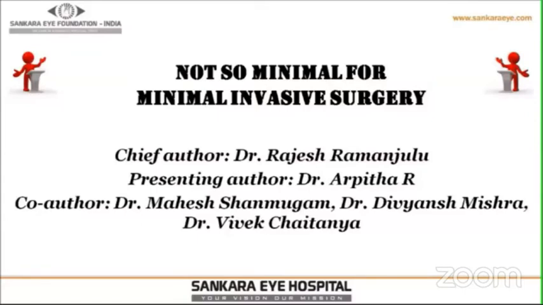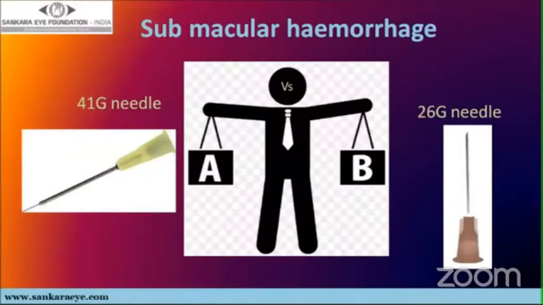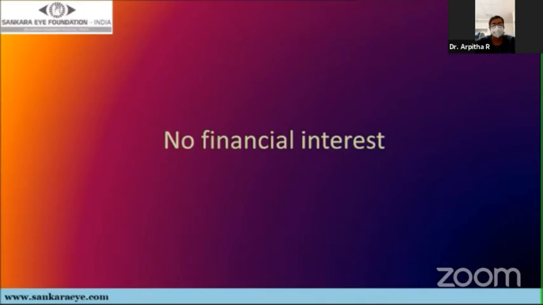Not so minimal for a minimally invasive surgery, we describe our technique of using a 26 gauge needle over a 41 gauge needle in performing the retinotomy and subsequent injection of recombinant tissue plasminogen activator for cases with submacular hemorrhage. We have no financial interest for this technique.